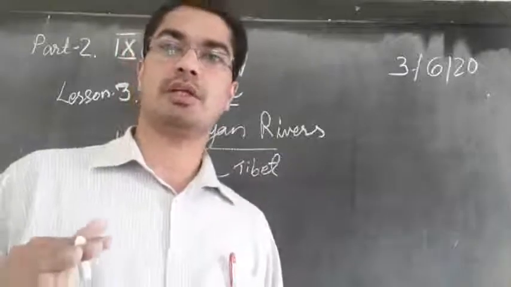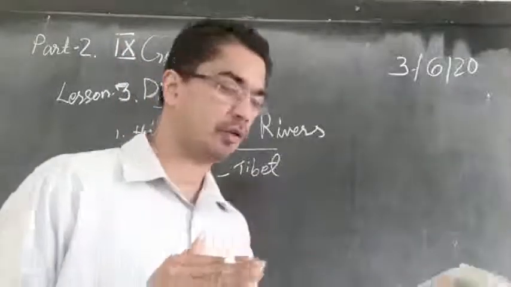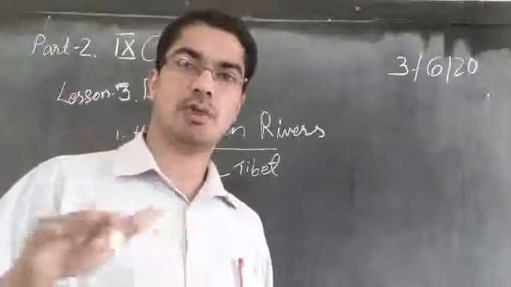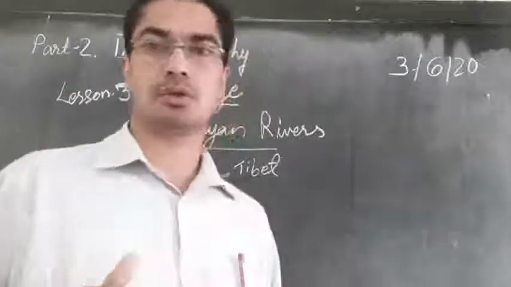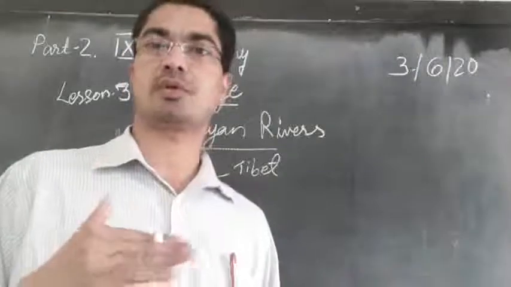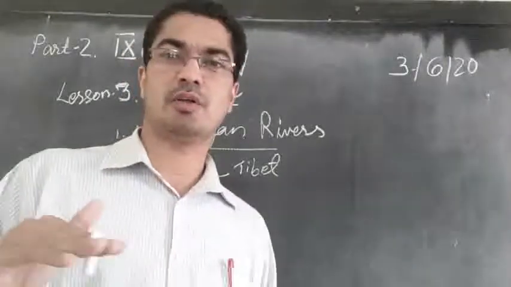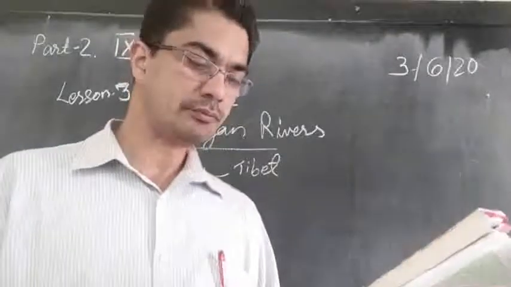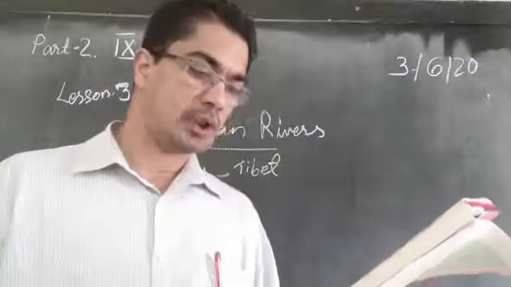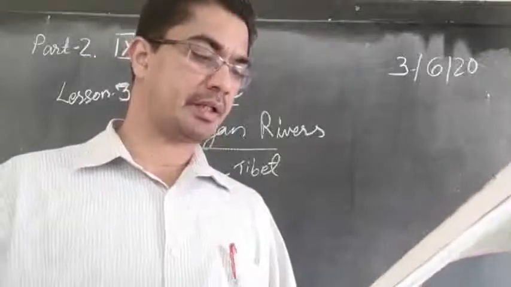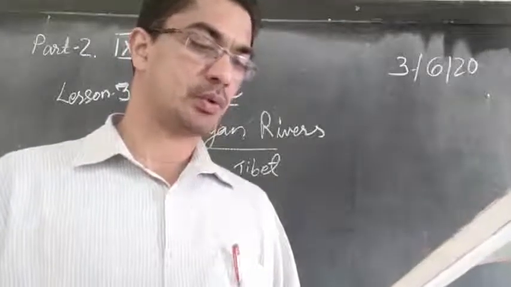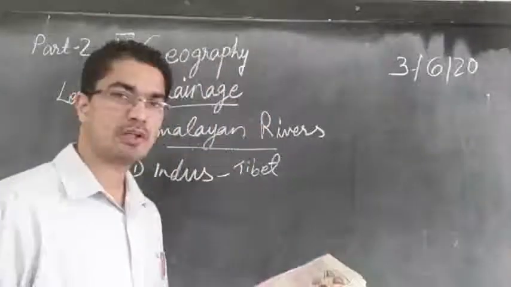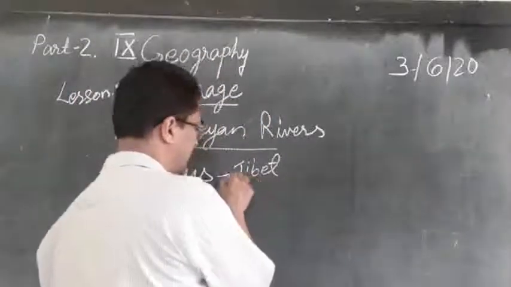So when it is flowing through the plain area of Pakistan, it has a very gentle slope, not very steep. If the slope is less, the flow of the river will be slow, it will not flow very fast. With a total length of 2,900 kilometers, Indus is one of the longest rivers. So what is the length of Indus? 2,900 kilometers.